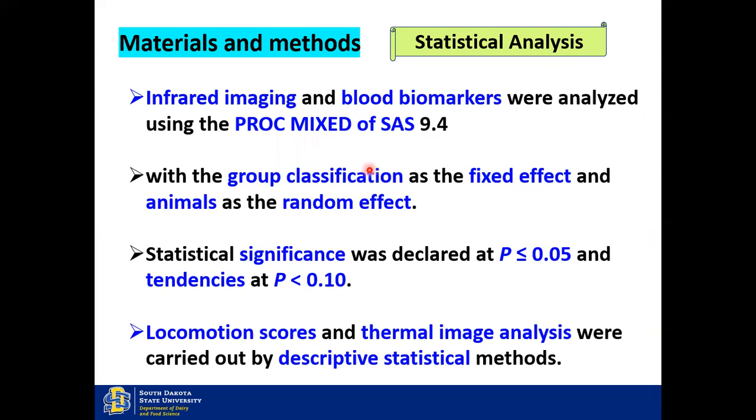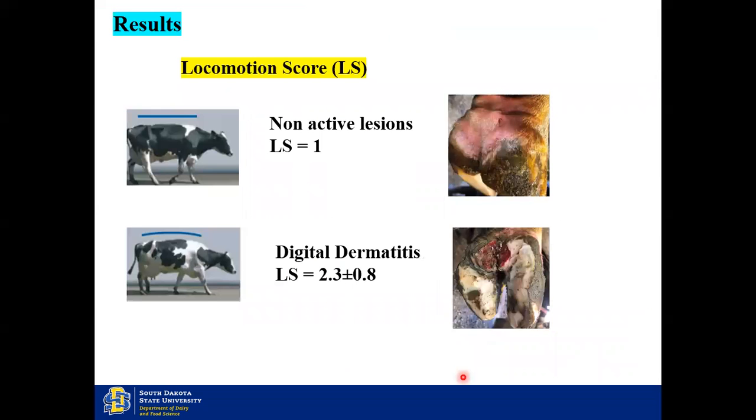The group classification was used as a fixed effect and animals were used as a random effect. Statistical significance was declared at a p-value of less than or equal to 0.05, and tendencies between that value and 0.1. The locomotion scores and thermal image analysis were carried out by descriptive statistical methods.